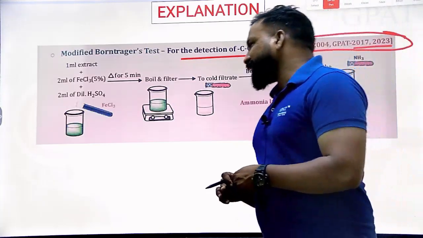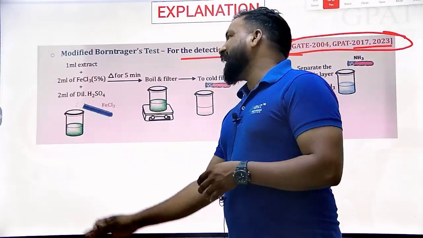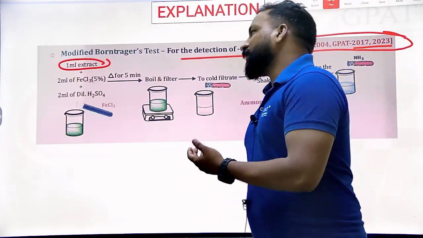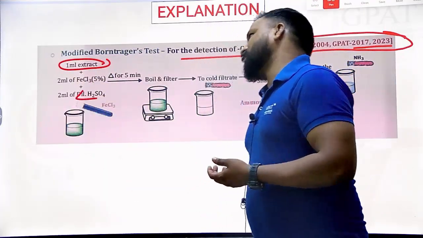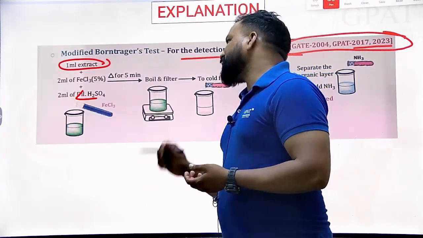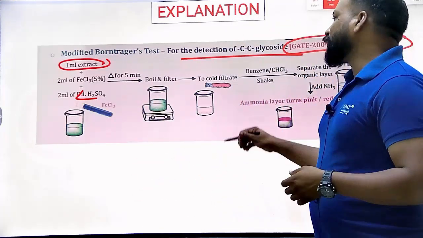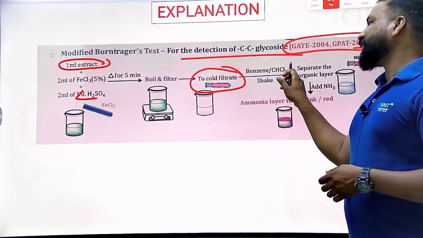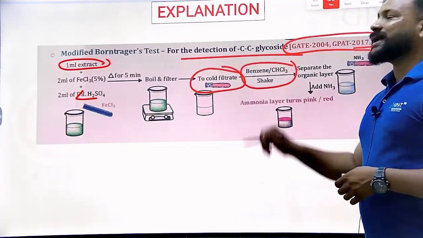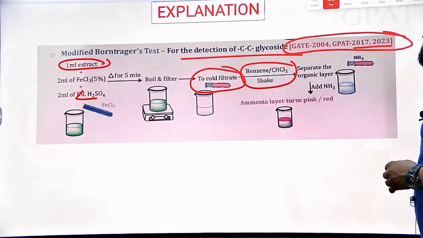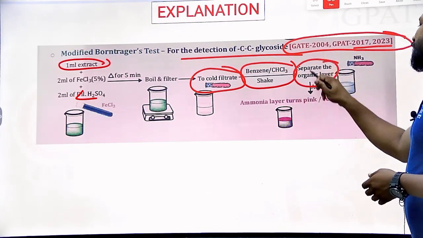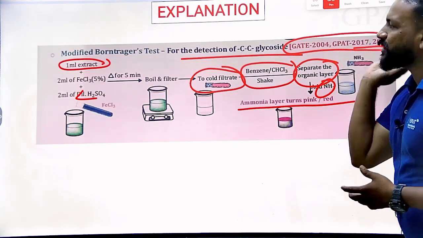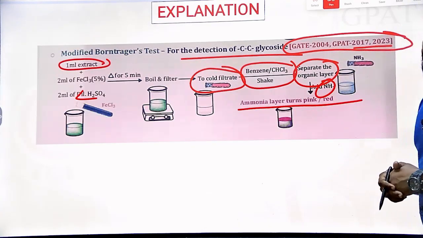For that, what we need to do: first of all, we need to take the sample. To that, we need to add 2 ml of FeCl3 and 2 ml of dilute H2SO4, and heat it for 5 minutes. After boiling, we need to filter it and cool the filtrate. To that cooled filtrate, what do we need to add? Benzene, and we need to shake it, and after separating the organic layer, we need to add ammonia. If the ammonia layer turns pink, that is a C-glycoside.